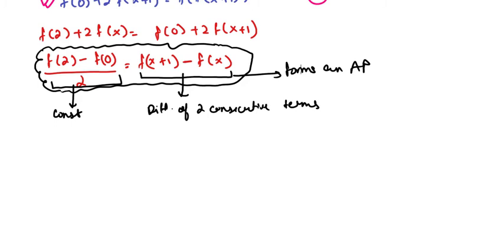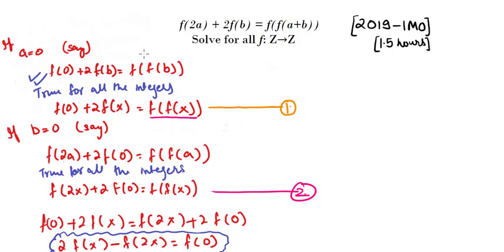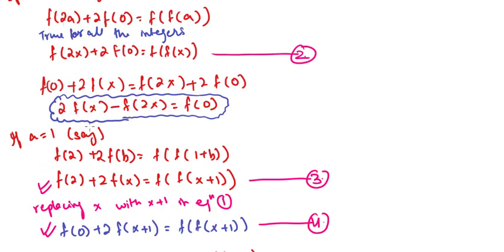This is a very strong point that I can say right now. This will help me solving this problem further. So this will form an AP and it is a constant. So what can I say? This function can be considered as mx plus n, since this is an AP. So if I put the value of this function in my above equation, that is f of 2a plus 2 fb, let me write it down for you.